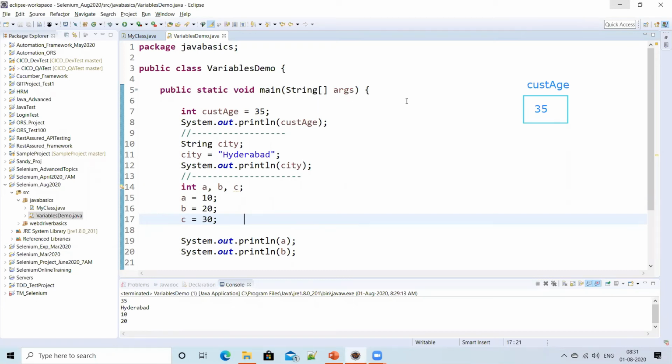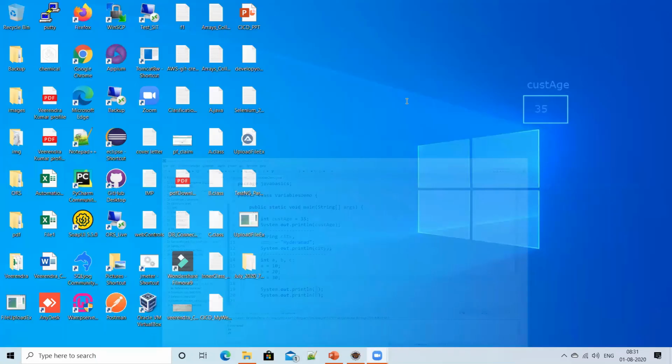But you should know that without Eclipse also, you can write code in Notepad, you can compile it, you can execute it. How to do that? Let's see that. Even that knowledge is also important. Let's see that. So let's open some Notepad.